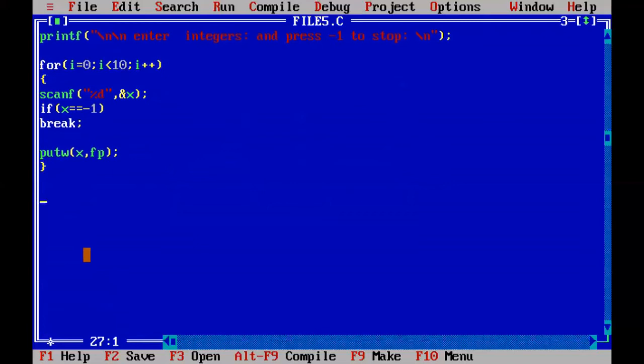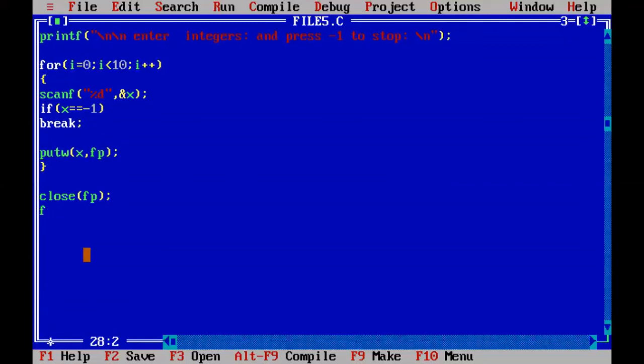Now close the file fp and open it in reading mode. When you open it in reading mode, we will read one integer from the file fp, and test whether the integer is even or odd. If it is even, we will insert it into the even file. If it is odd, we will insert it into the odd file. So the even and odd files must be in writing mode, and this one should be in reading mode.